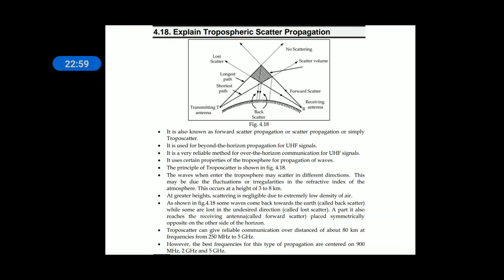As shown in the figure, some waves come back towards the earth, called backscatter, while some are lost in undesired directions, called lost scatter. The part which reaches the receiving end is called forward scatter, placed symmetrically opposite on the other side of the origin.